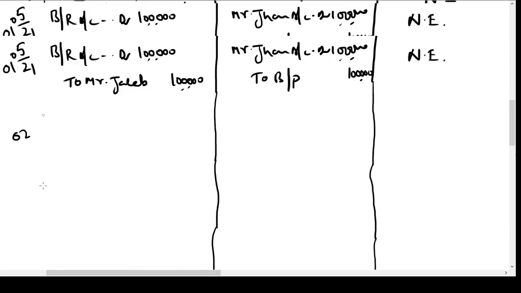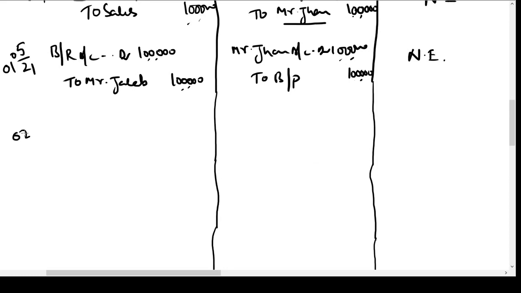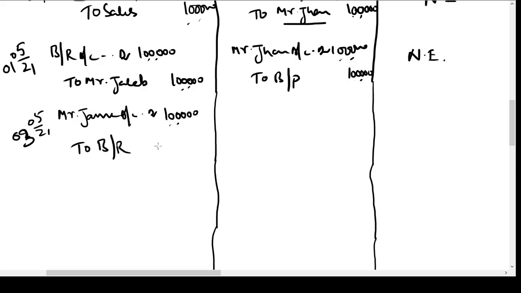On 3rd May 21, Mr. John is giving the bill to Mr. James. So Mr. James becomes the receiver. Personal account, receiver, debit. Mr. James account will be debited, and he is giving away the bill to bills receivable. Asset is going out, real account going out, credit. So this is the entry he passes. James account is debited and bills receivable account is credited.